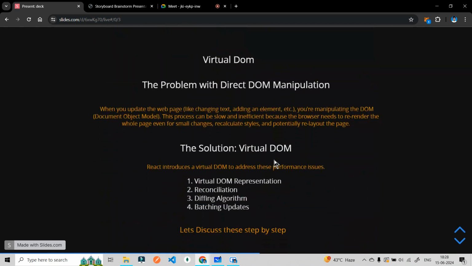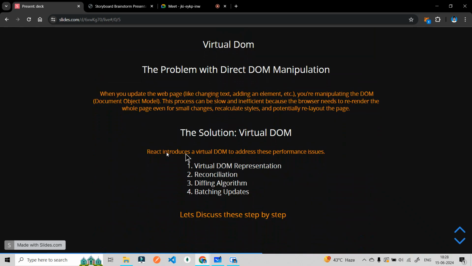Let's understand virtual DOM. Let's understand the problem we were facing. Problem with direct DOM manipulation. When you update the web page, like changing text or adding an element, you are manipulating the DOM, the document object model. We saw this practically last week, how we are changing text and adding an element. We did all this, if you remember.